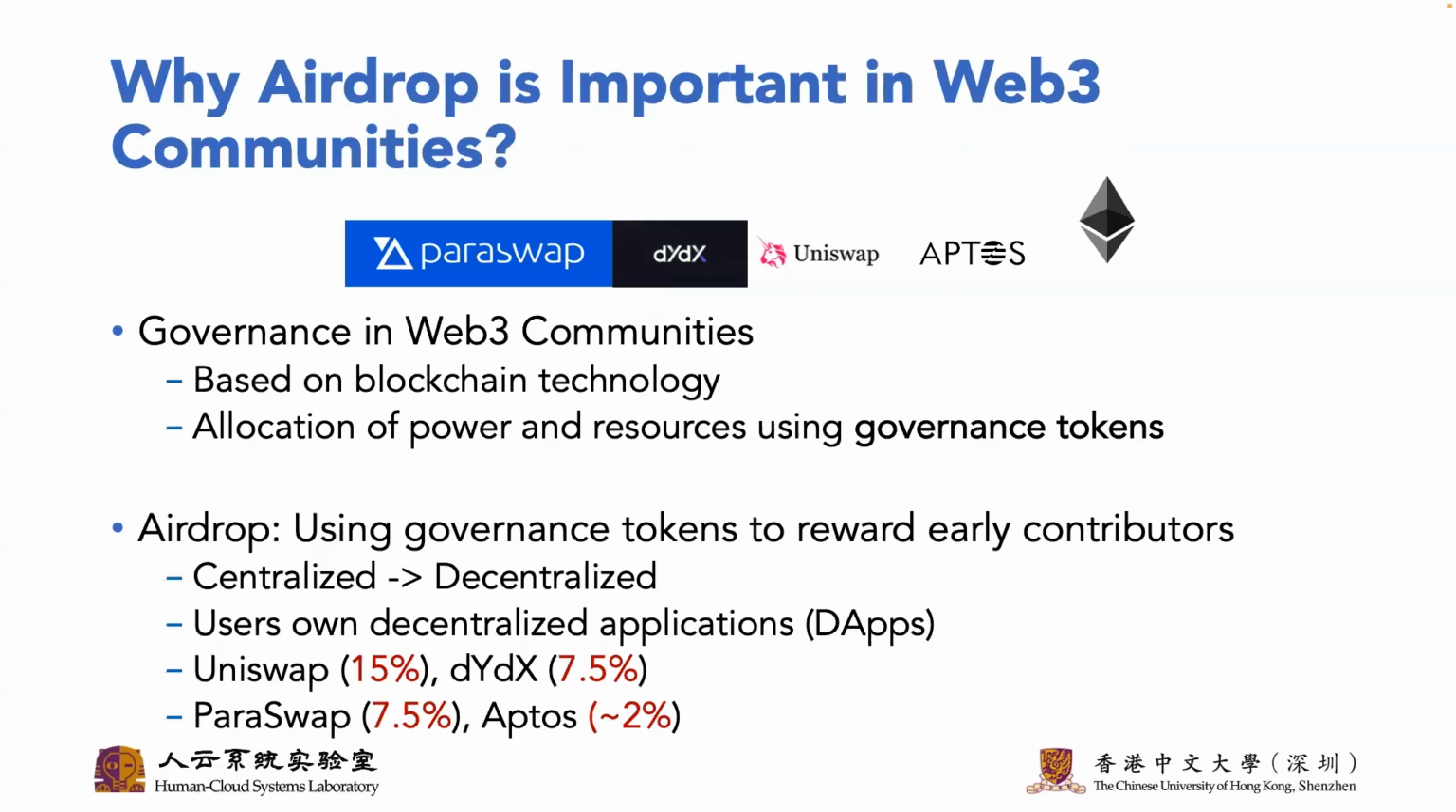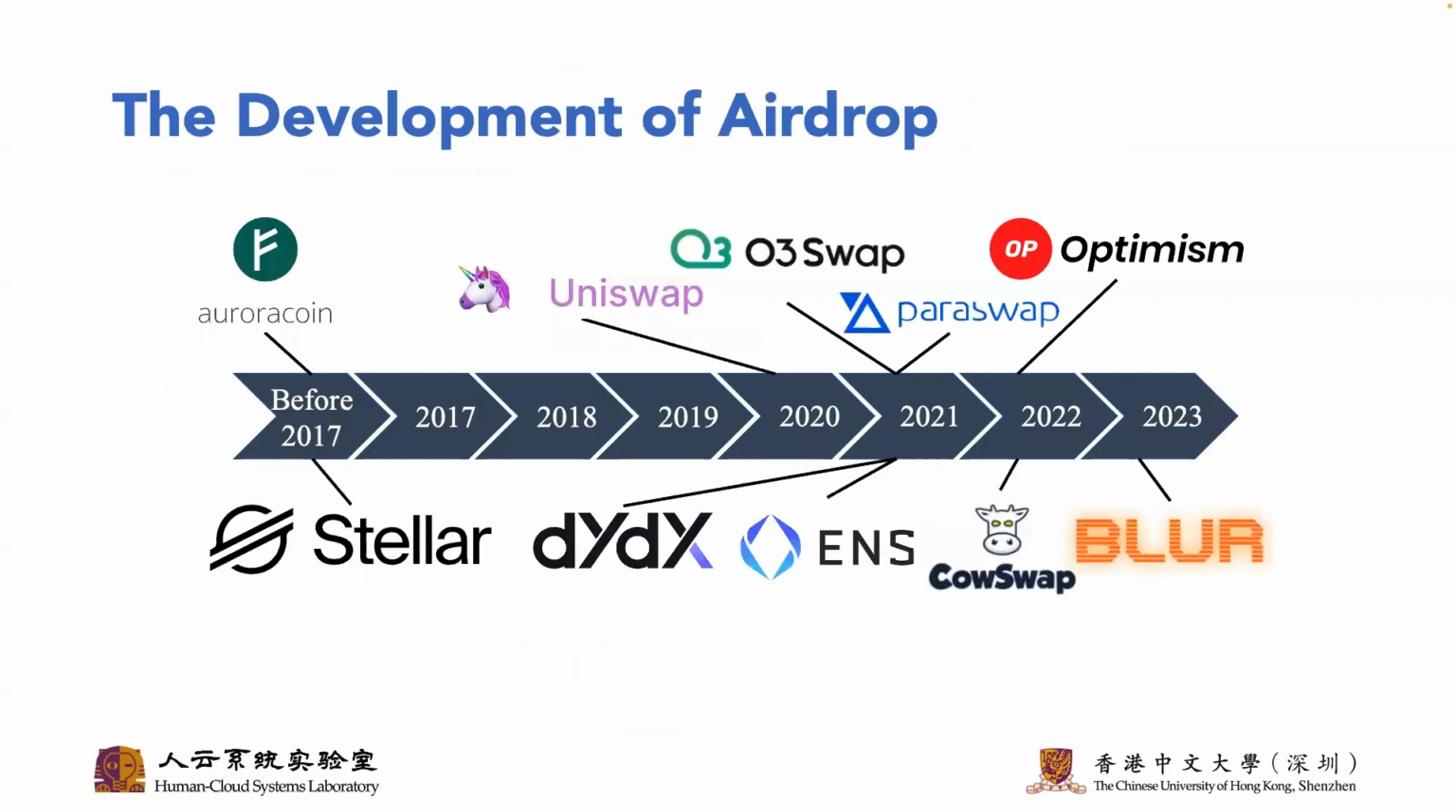Airdrops are initiated by decentralized applications to offer their tokens to previous users in building a decentralized community. Users who have contributed to dApps can receive a certain number of tokens for free. For example, Uniswap has distributed 50% of tokens to early users.